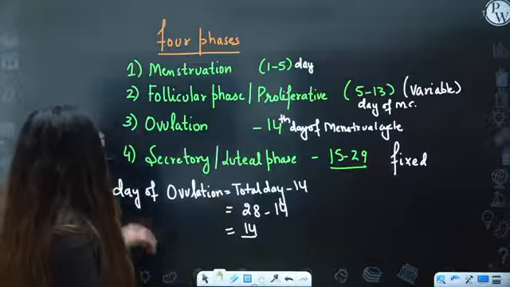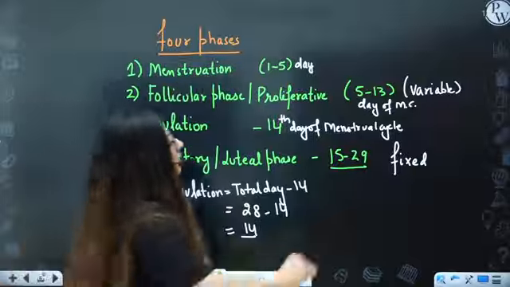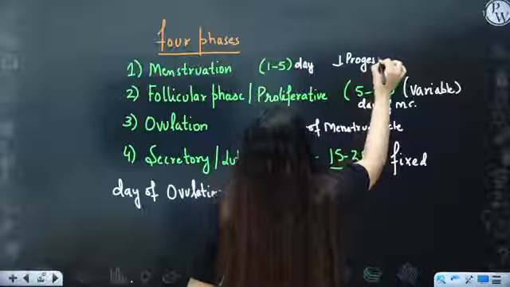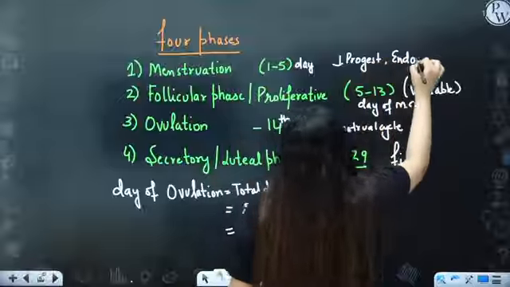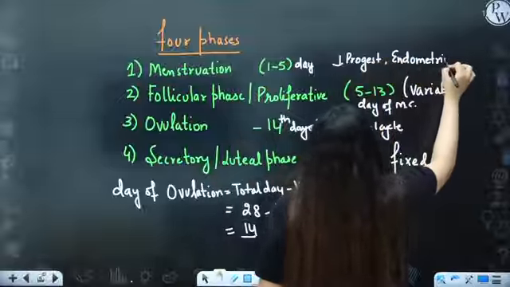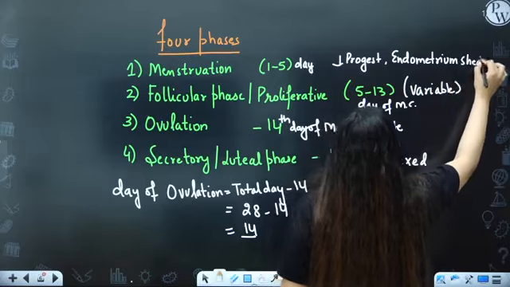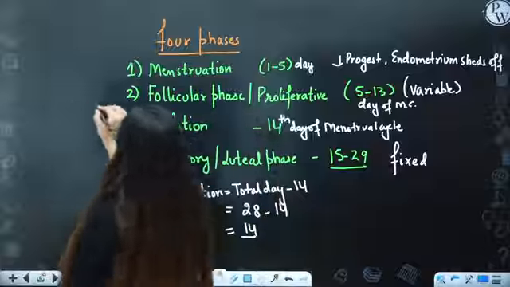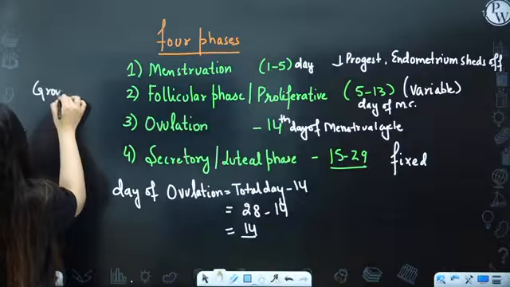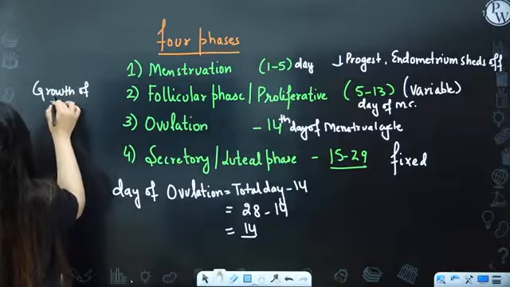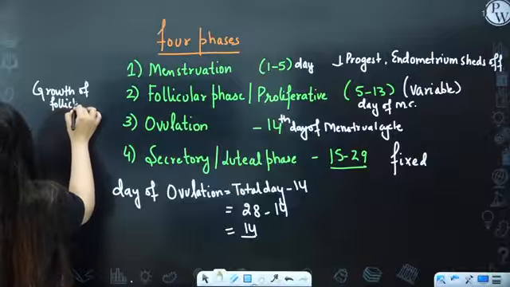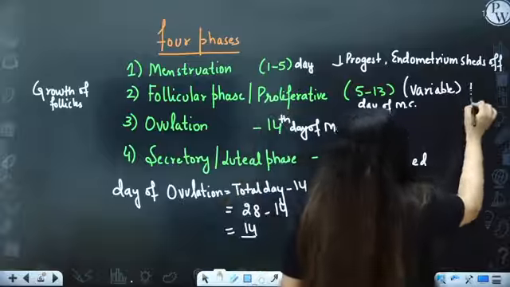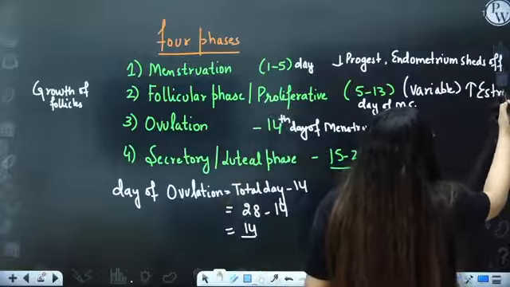Okay. So in menstruation, what happened? There is low level of progesterone, so the endometrium sheds off. Okay. So what happened in a follicular phase? Growth of follicles. And what is up here in a follicular phase? Increase in estrogen.